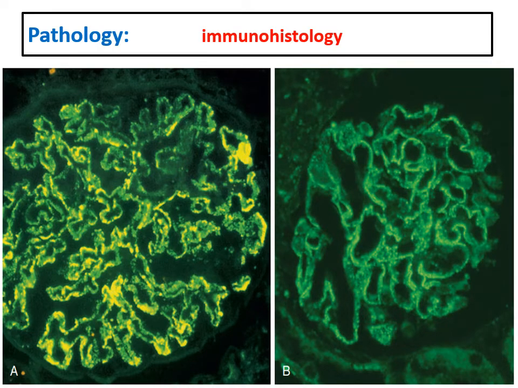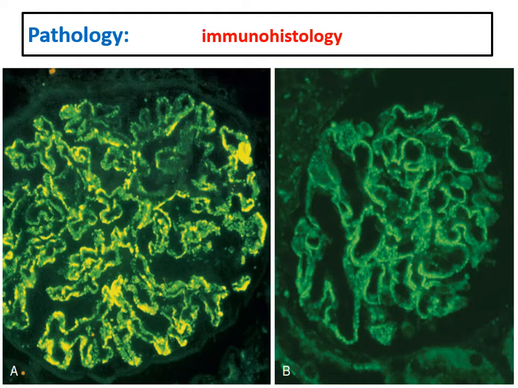Here we see on the left side the diffuse fine granular pattern for IgG, fine granular pattern like outlining the membrane, no positive staining in the mesangium, only in the capillary wall with a fine granular pattern.